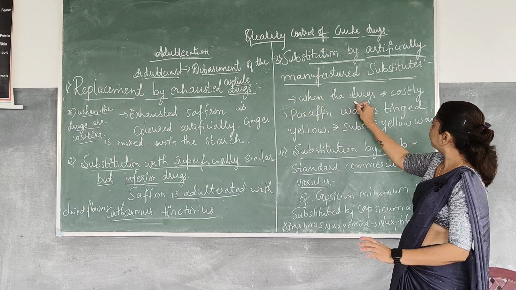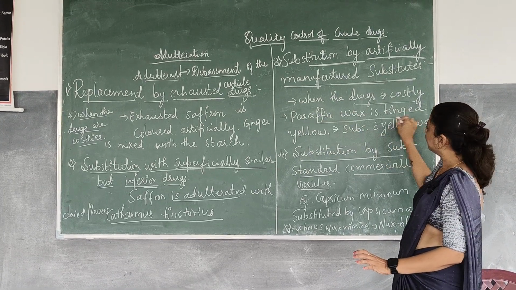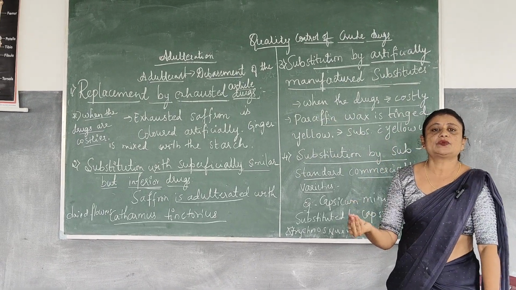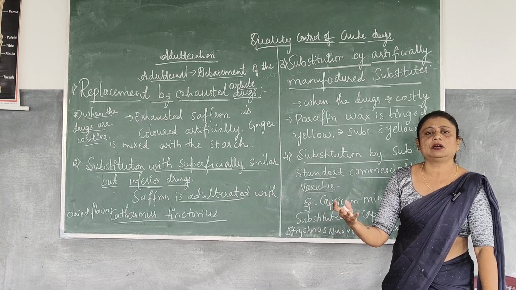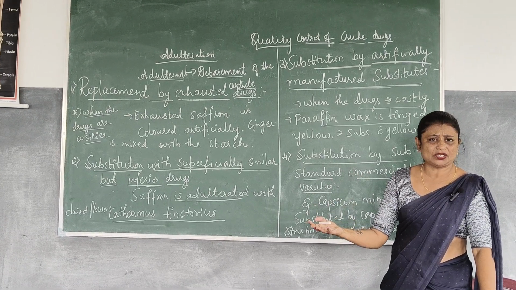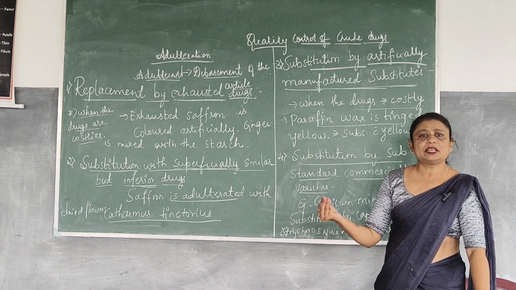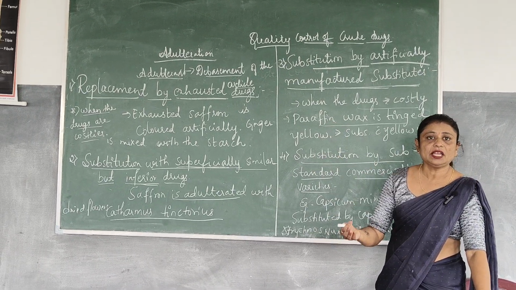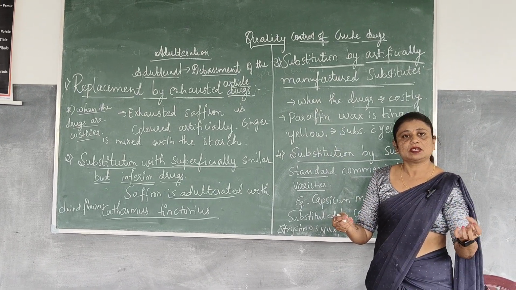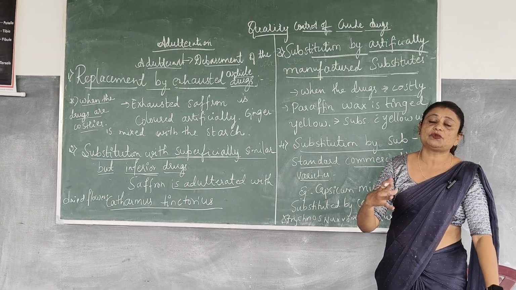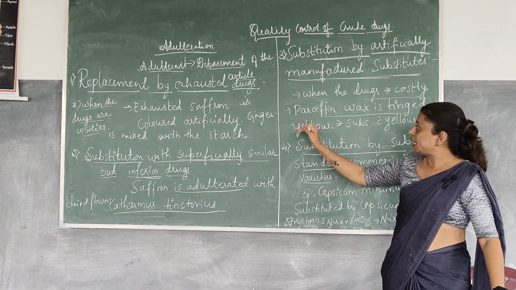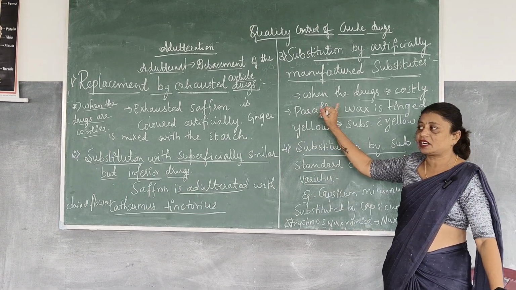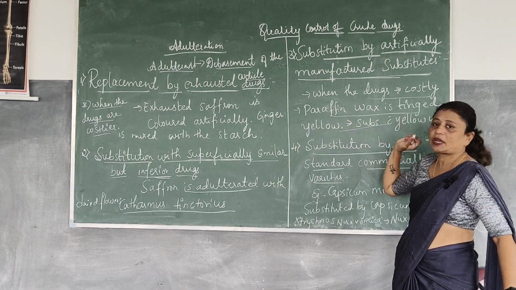See, for example, the paraffin wax, which we use to manufacture certain formulations like Vaseline and petroleum jellies. When the paraffin wax is very costly, it will be mixed with beeswax, which will be of the same color. So that will be adulterated. The paraffin wax is adulterated with the yellow beeswax.